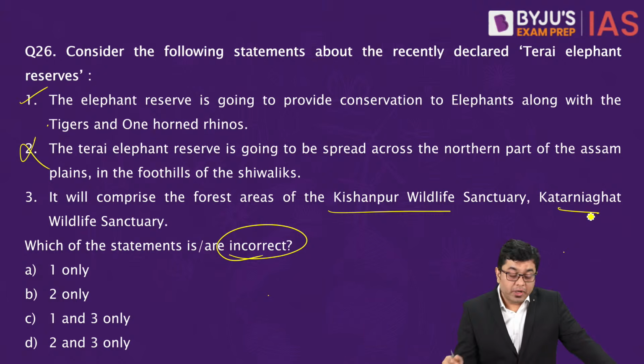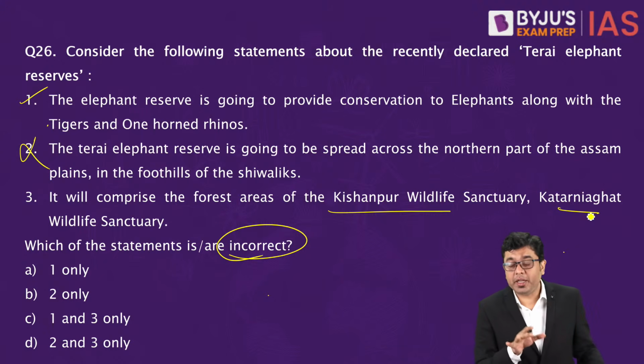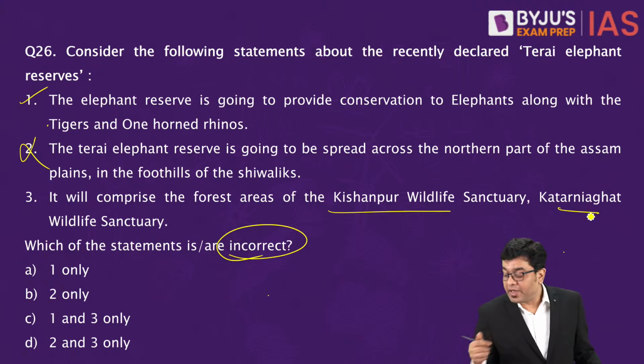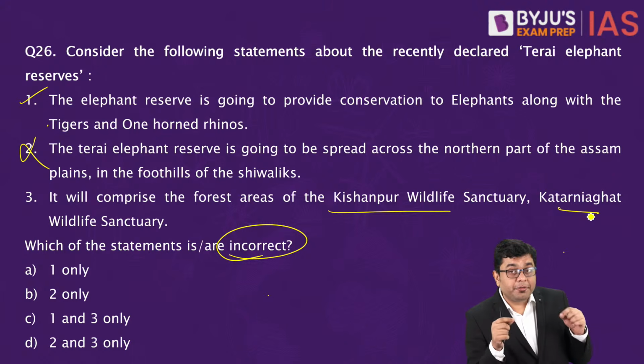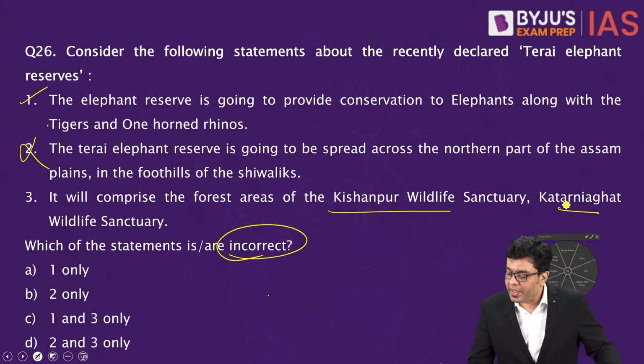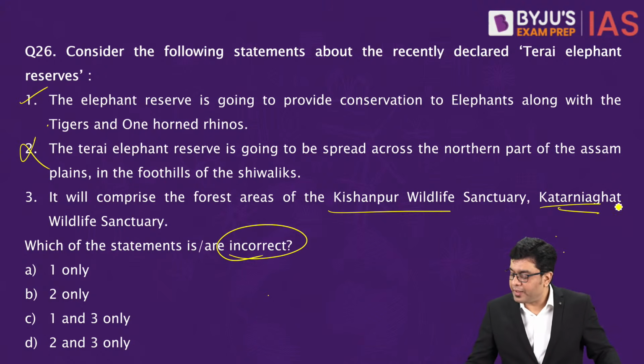Now, these two wildlife sanctuaries have been in news recently because of spotting of tiger. Now, Katarnia Ghat, for example, forms an important wildlife corridor connecting the tiger region in the southern part of Nepal and the Tarai belt of Uttar Pradesh, the northern part of Uttar Pradesh. That is where Katarnia Ghat forms a kind of wildlife corridor.